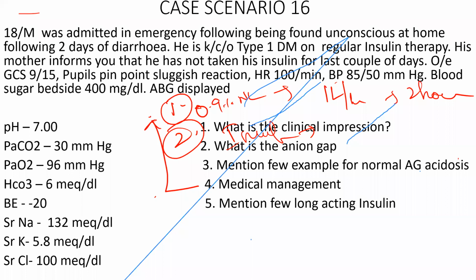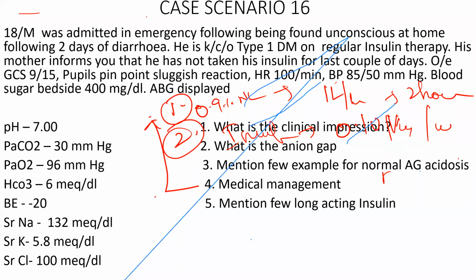Right. So what is the dose of insulin? 0.1 unit per kg. Okay, 0.1 units per kg per hour infusion. What is the target blood sugar you keep? 250. Try to keep it above 250. Don't acutely reduce below 250. Once it has come below 250, you can add some dextrose-containing solution for fluid replacement.